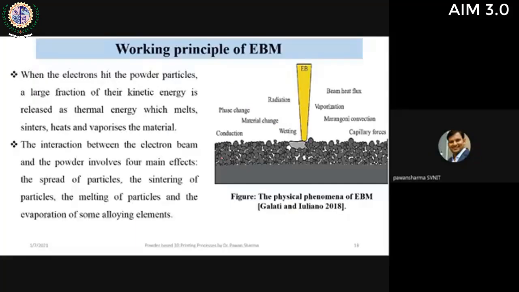The working principle of EBM is that when the electrons hit the powder particles at very high speed, they possess very high kinetic energy, and as soon as they strike the powder material, this kinetic energy gets converted into thermal energy. This thermal energy is sufficient to melt, sinter, heat, and vaporize the material. Between the electron beam and the powder, there are four main effects involved: the spread of the particles, sintering of the particles, melting of the particles, and evaporation of some alloying elements. These are the four things which mainly occur. You can see the different mechanisms shown here.